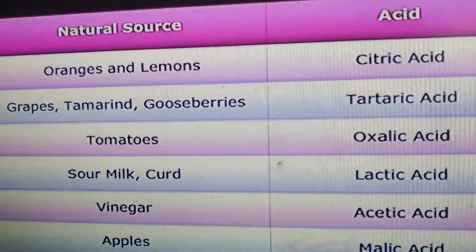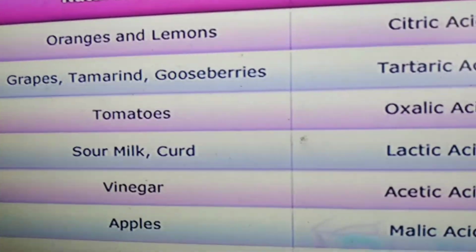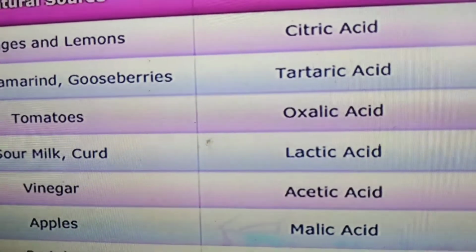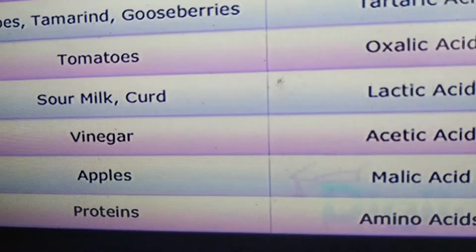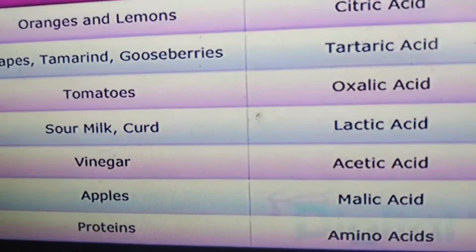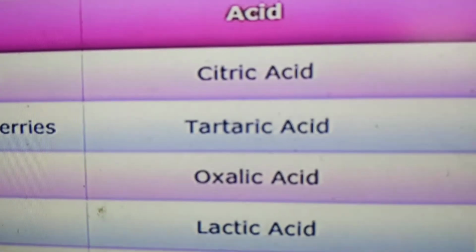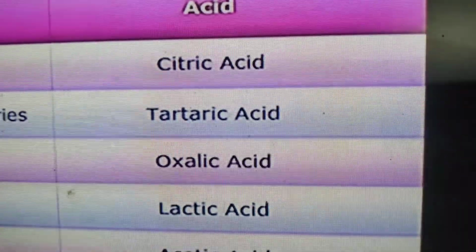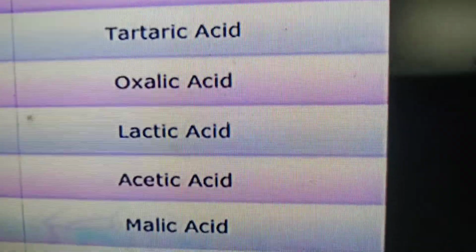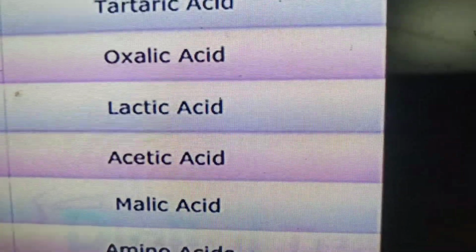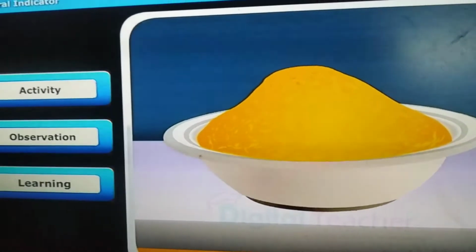Vinegar has acetic acid. And apples have malic acid. Proteins have amino acids. So these are the acids that you have to remember: citric acid, tartaric acid, oxalic acid, lactic acid, acetic acid, malic acid and amino acids. Okay. Let us do an activity to find some natural indicators.